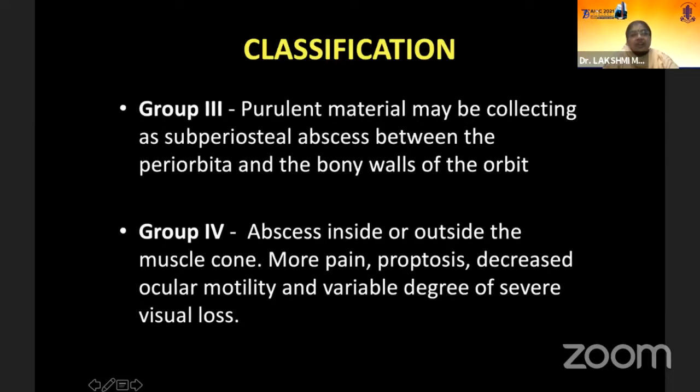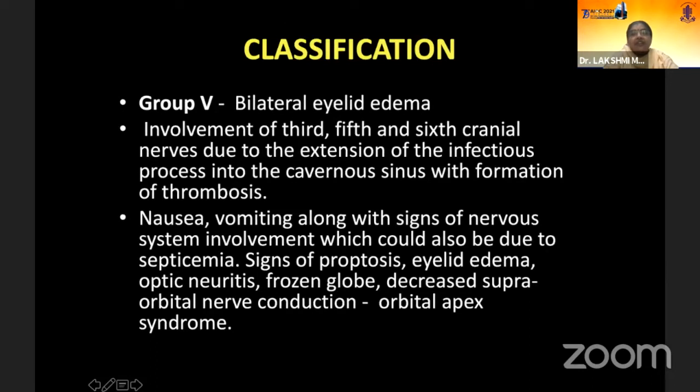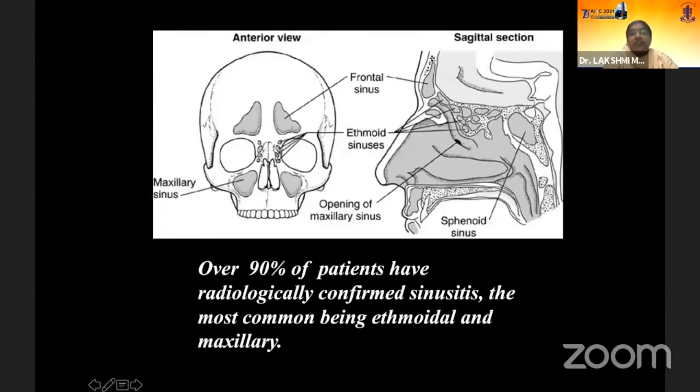Now, purulent material will start collecting, and if it's a subperiosteal abscess, you have to be very careful because you can have a tight compartment syndrome. Group 4 is diffuse abscess, and you may have severe visual loss. And 5 is where it starts going towards the cavernous sinus, with formation of thrombosis. Recently with mucor, we saw so many cases which went straight away to 4 and 5. Then, of course, nausea and vomiting because of mildly raised intracranial pressure, orbital apex syndrome, and so on. But I don't think we can call this Tolosa-Hunt, which many radiologists across the country interpreted it as.